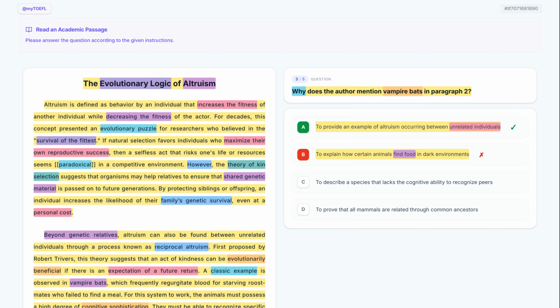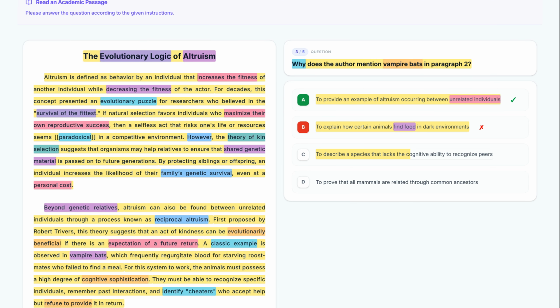Here's option C. Let's break it down. To describe a species that lacks the cognitive ability to recognize peers. This option contradicts the text. The author states that these animals must possess a high degree of cognitive sophistication to recognize peers rather than lacking it. Eliminate this.